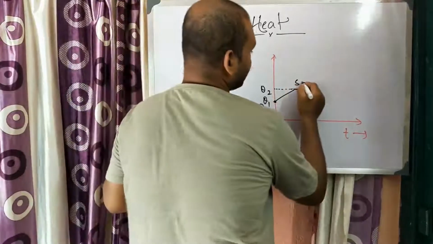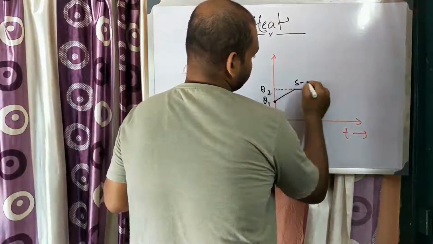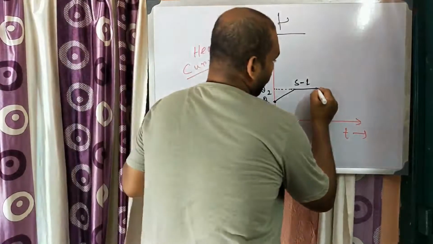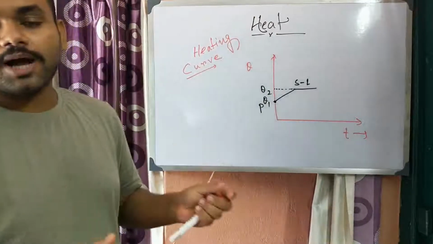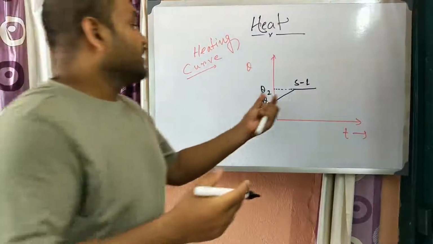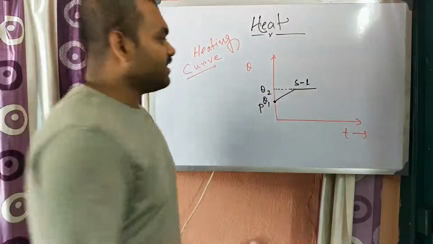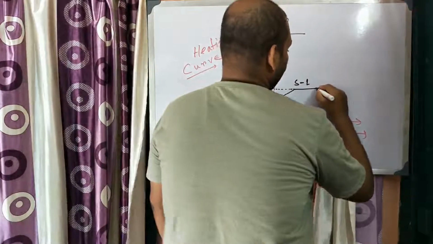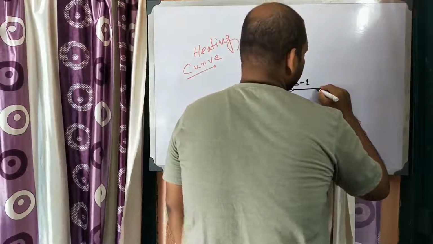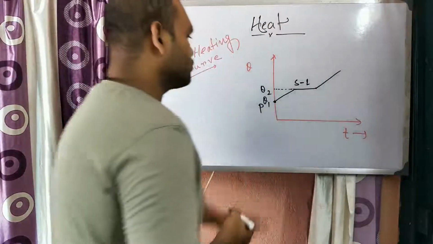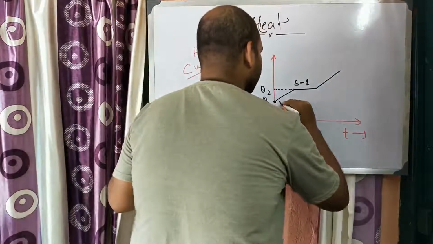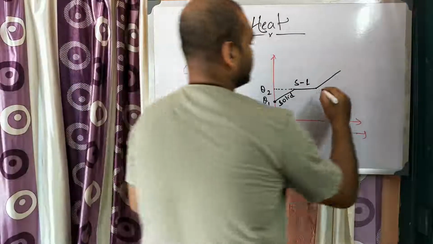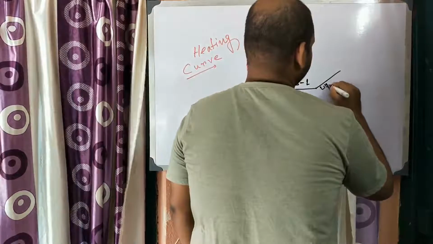So here we can get both solid and liquid states. Then when all the mass of the body has converted into liquid, if we still give heat, the liquid starts to heat up like this. So here it is only solid, here solid and liquid, and in this state only liquid.